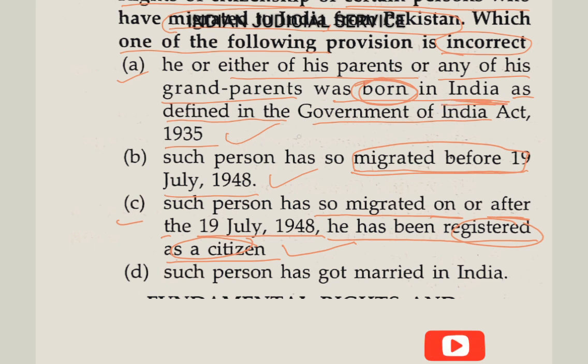At that time India included India plus Pakistan and Bangladesh also. And option D here, such person has got married in India. So this provision is incorrect. So the answer of this question is option D.